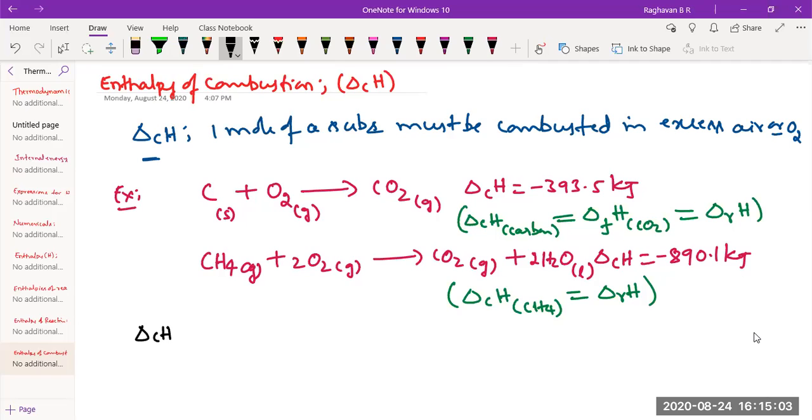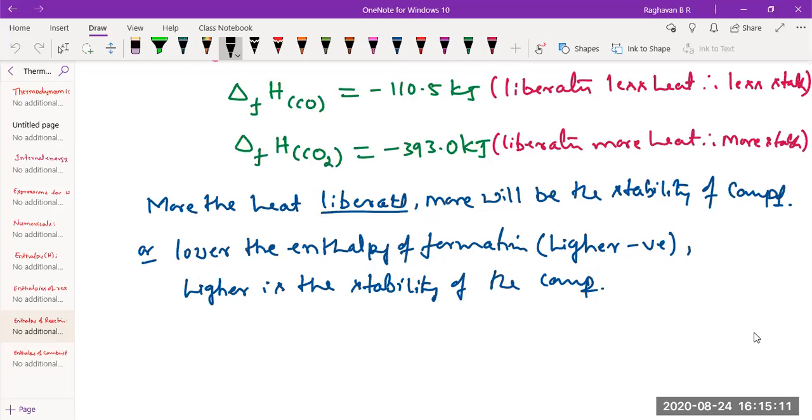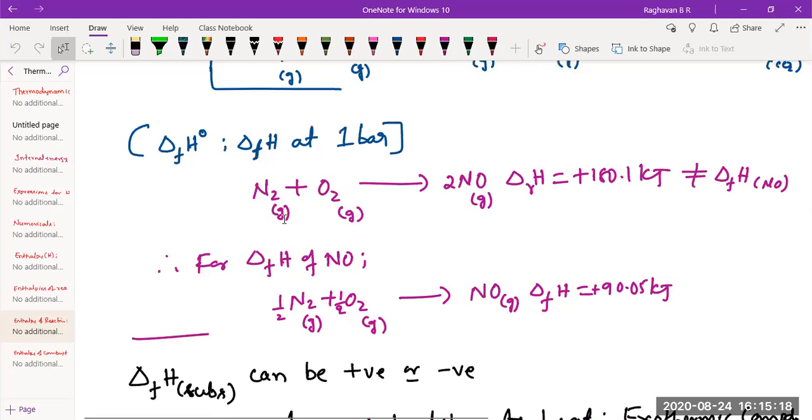Shall I give you an example? I'll go back. Look at this. What is happening here? N2 plus O2 giving 2 NO. The enthalpy of combustion can be positive, right?